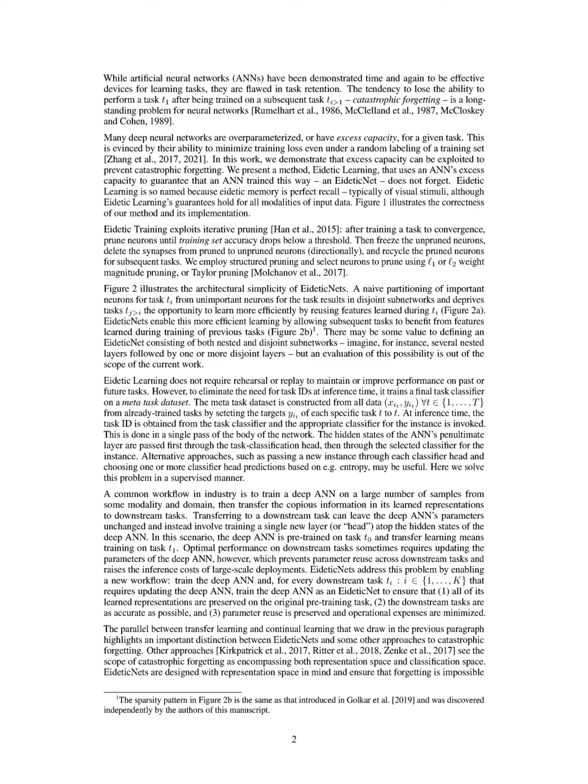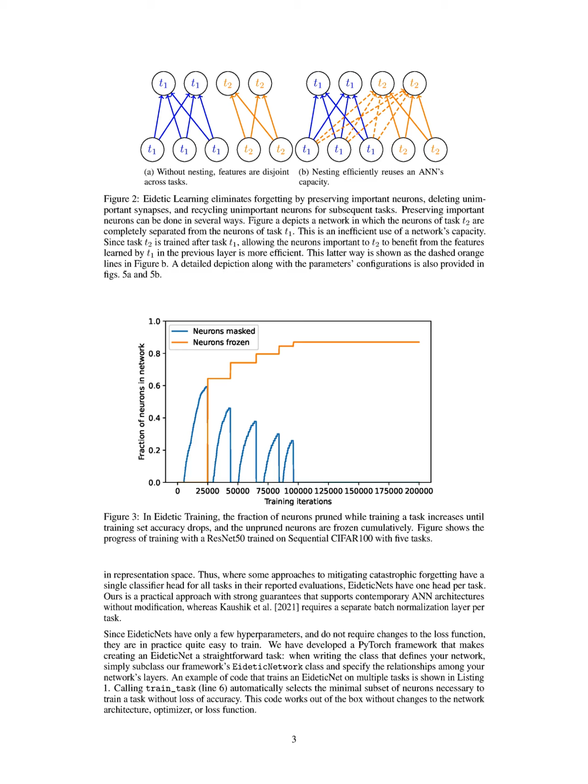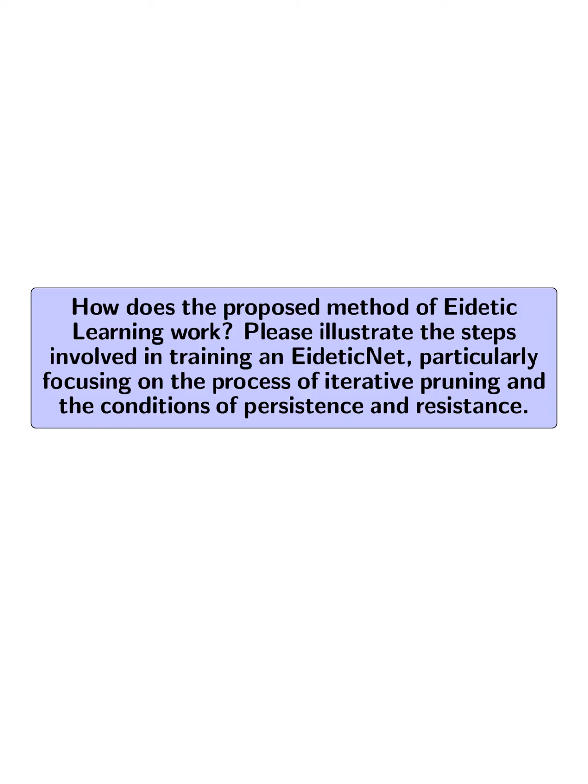Eidetic learning introduces a method, Eidetic Net, that utilizes the excess capacity of ANNs to ensure that important neurons for previously learned tasks remain unchanged during the training of new tasks, thus preventing forgetting. This approach not only preserves learned representations, but also enhances the efficiency and robustness of the learning process across multiple tasks. How does the proposed method of eidetic learning work?